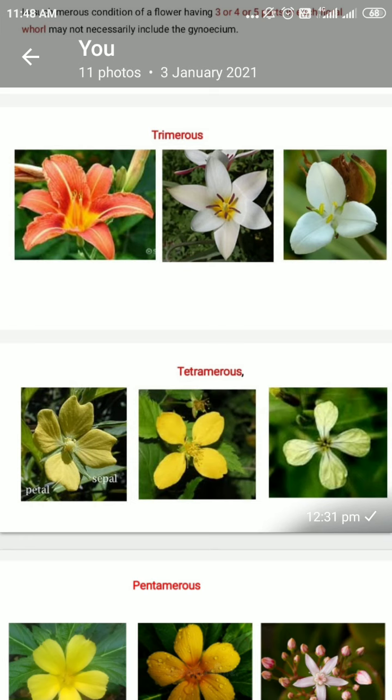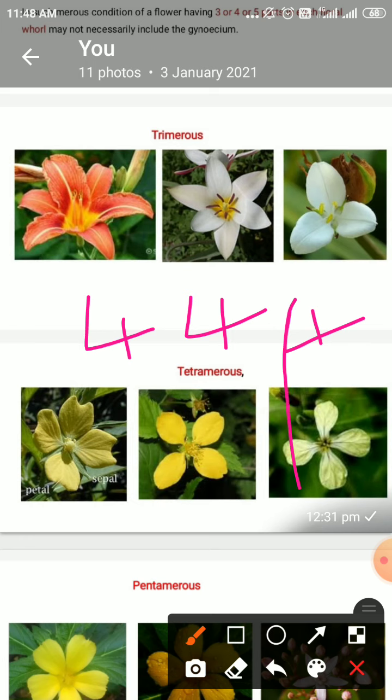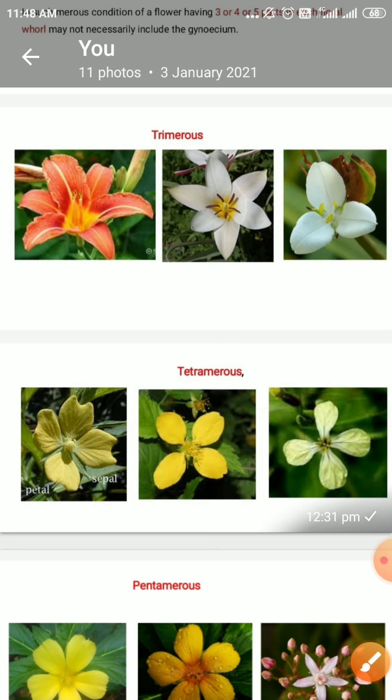Such flowers show 4 sepals, 4 petals, and 4 stamens. So in the number of 4, in multiples of 4, the floral whorls are present. The flower is called tetramerous. Tetra means 4. Such flowers are seen in dicotyledon plants.